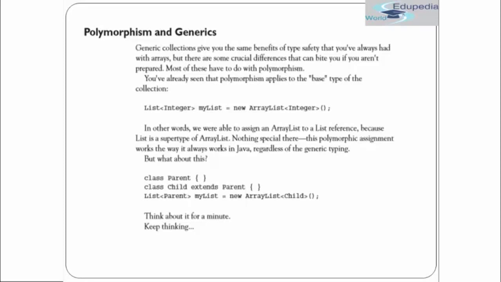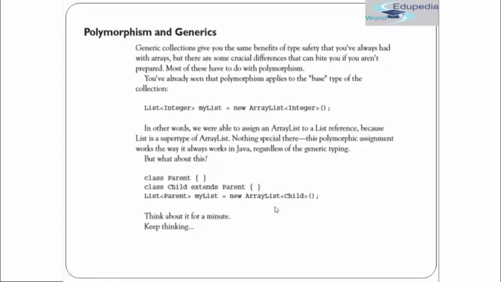Just try to think that on the right hand side the object that we are creating, new ArrayList<Child>, can only contain Child, but on the left hand side we have Parent. We did something similar over here with List and ArrayList, but here in generics, will polymorphism work? I hope so.